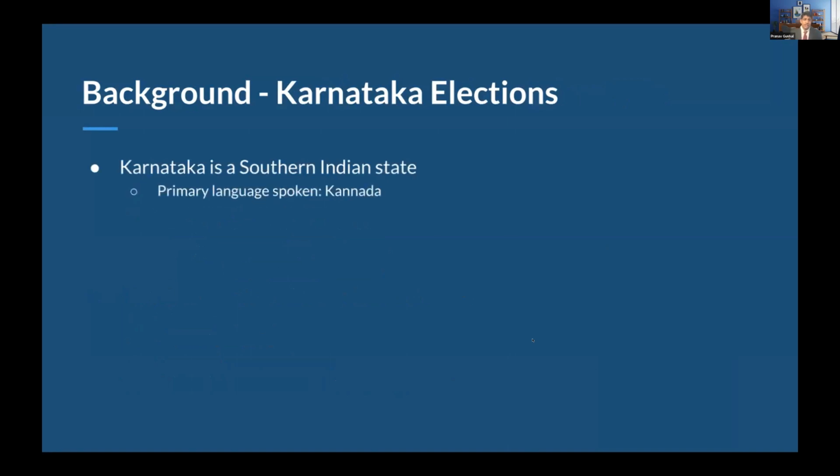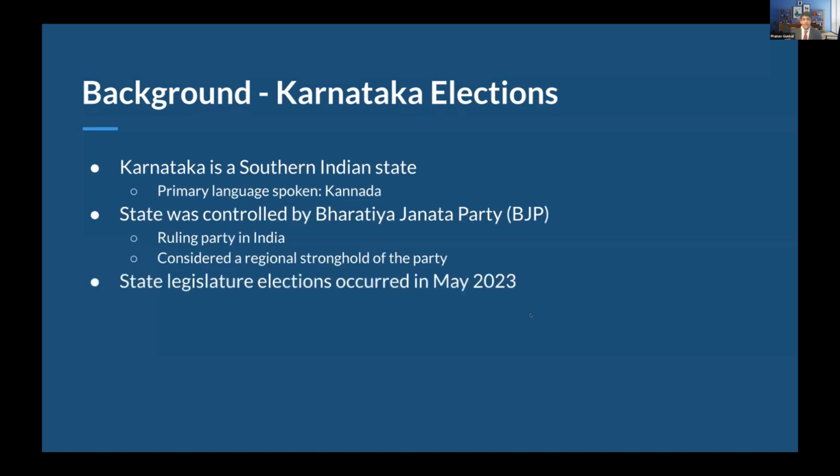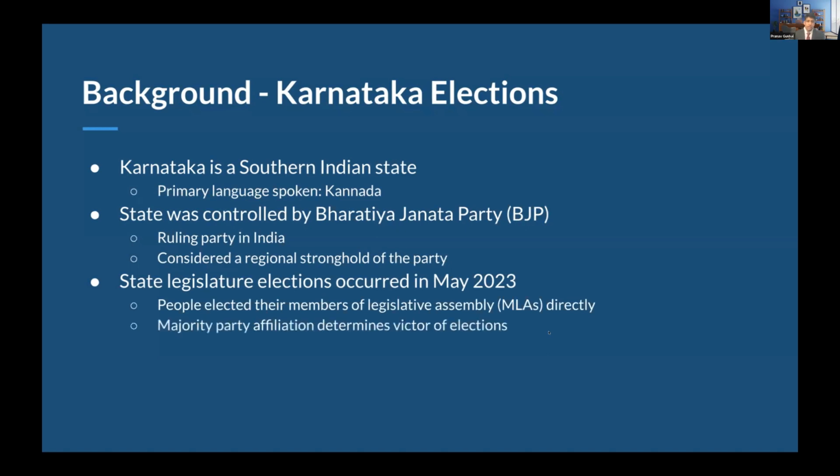Karnataka is a southern Indian state, and the primary language spoken there is Kannada. If you look at it briefly from a political perspective, the state is controlled by the Bharatiya Janata Party, and this is currently the ruling party in India. Because of that, this state is actually considered a regional stronghold of the party. In May of 2023, there were state legislature elections, and people elected their legislative members of assembly directly.